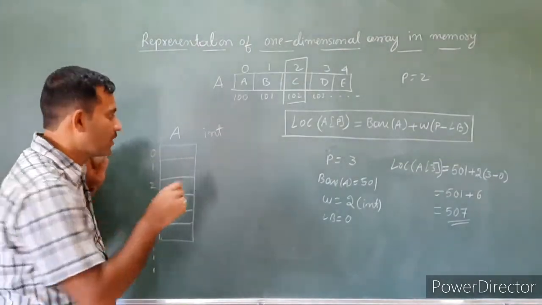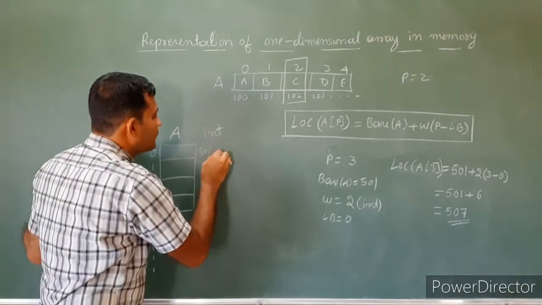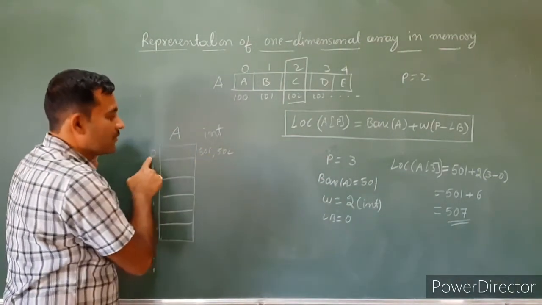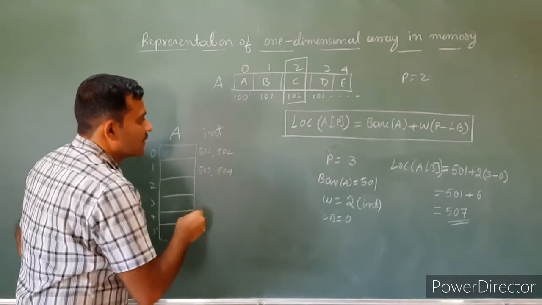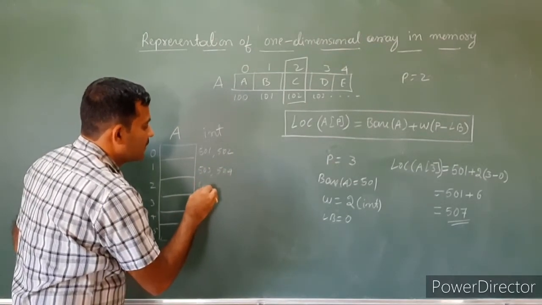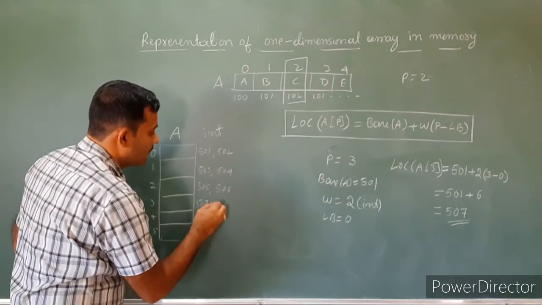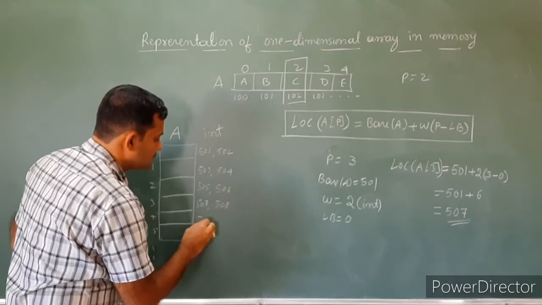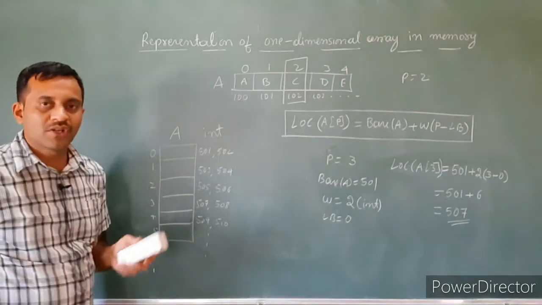The starting base address is 501 and 502 for the first element, then 503, 504, then 505, 506, 507, 508, 509, 510, and so on. So these are the memory locations.